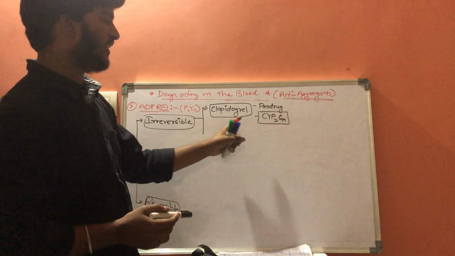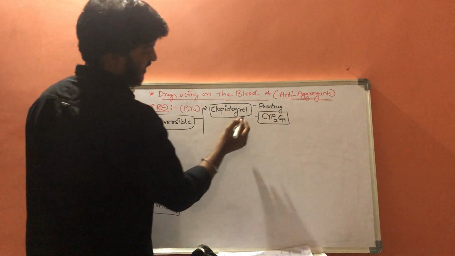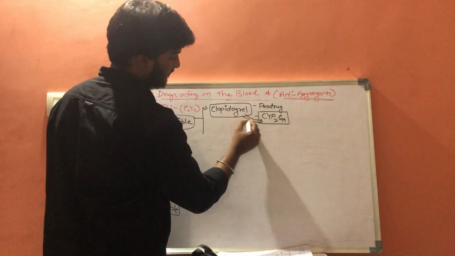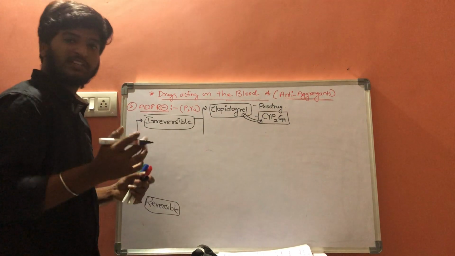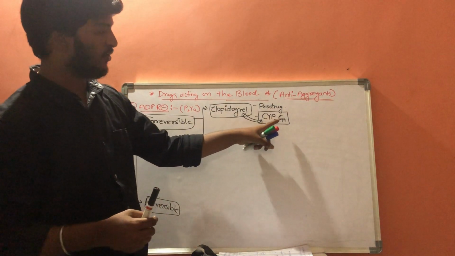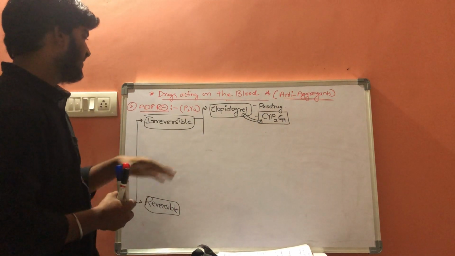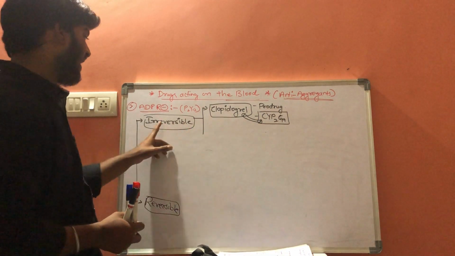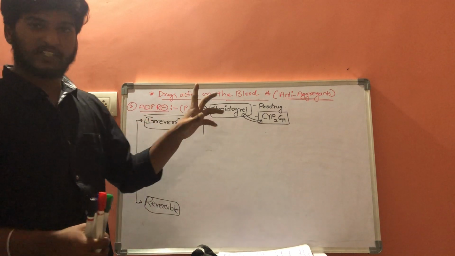Whenever clopidogrel reacts with this protein, it will show its action. When clopidogrel reacts with the cytochrome P2C19 enzyme, it shows its action by irreversibly binding to the ADP receptors.